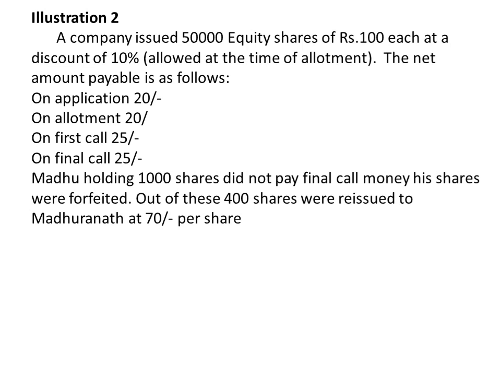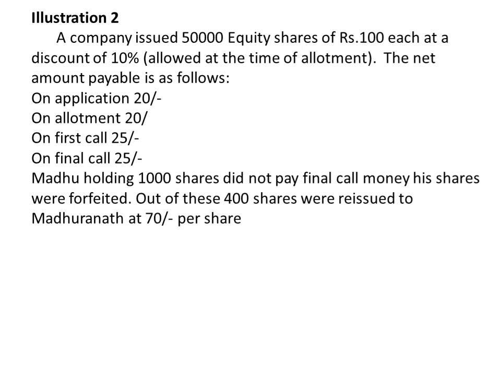The net amount payable is, on application 20 rupees, on allotment 20 rupees, which includes the 10% discount. Then on first call it is 25 rupees and on the final call it is 25 rupees. If you put together all these amounts, it comes up to 90. So 90 rupees is the discounted price of that 100 rupee face value share. You understood? So 10 rupees is the discount.